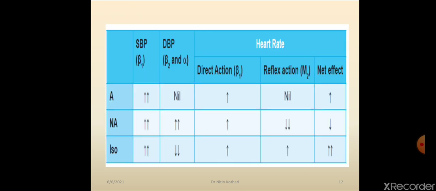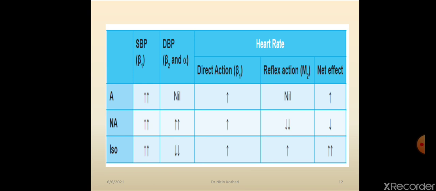The whole concept will be discussed here in this table again. In the first column, 3 drugs are written: adrenaline, that is epinephrine, noradrenaline, norepinephrine, and isoprenaline. All 3 drugs have strong beta 1 action. All 3 drugs are cardiac stimulants, so systolic blood pressure rises because of beta 1 action.